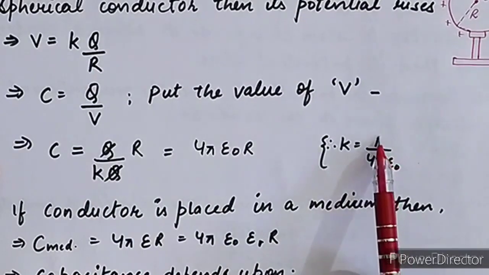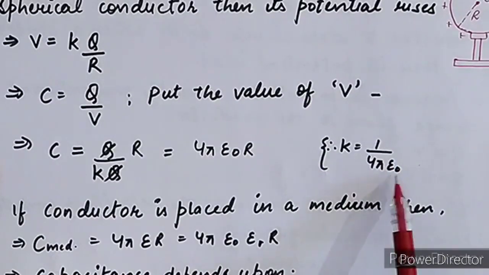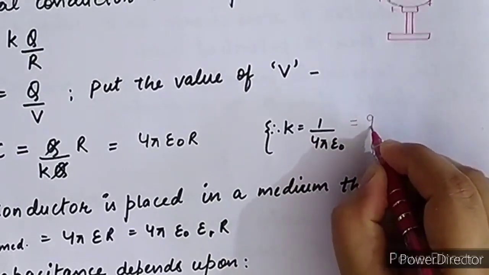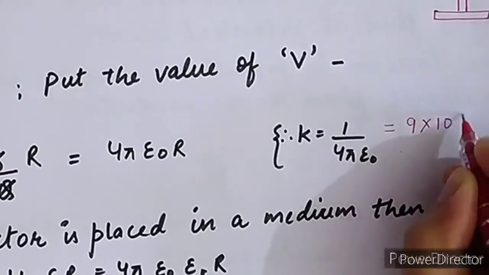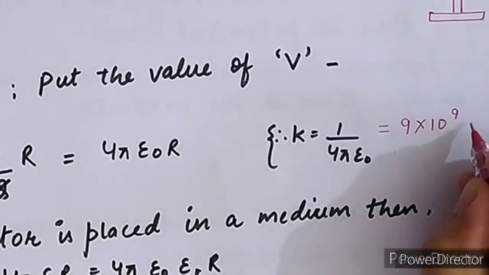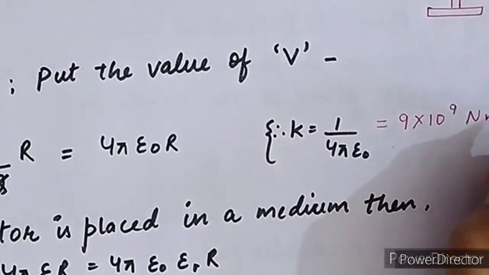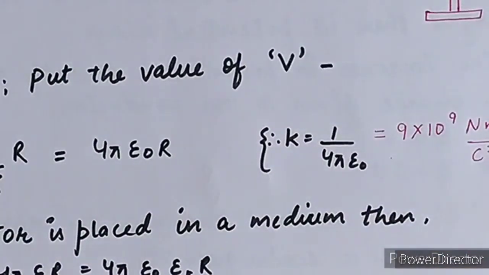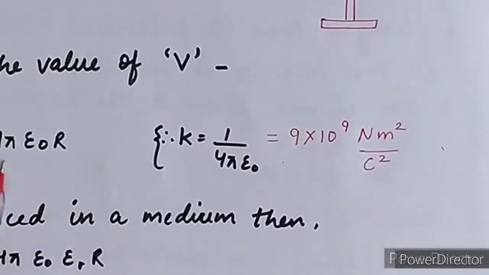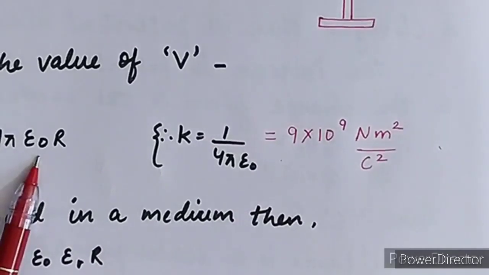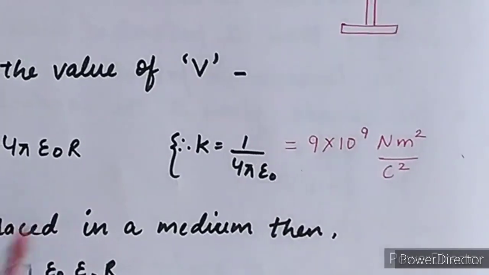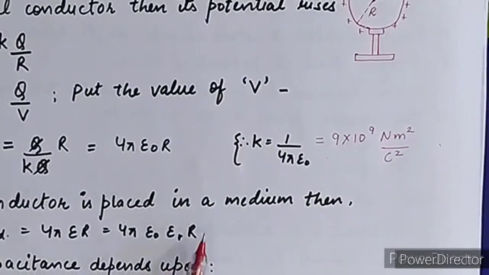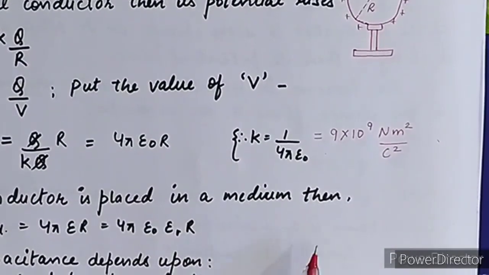Its value is 1 upon 4 pi epsilon naught, or its numerical value is 9 into 10 to the power 9 Newton meter square per coulomb square. So simply it is 4 pi epsilon naught into R. Now, it is said that if this spherical conductor is placed in any medium, then what is its value?